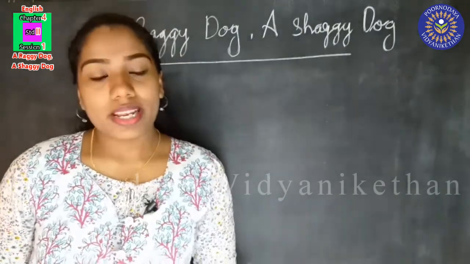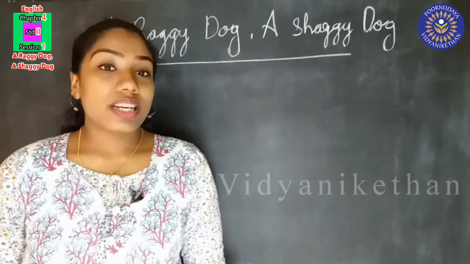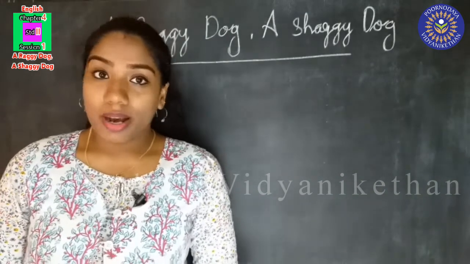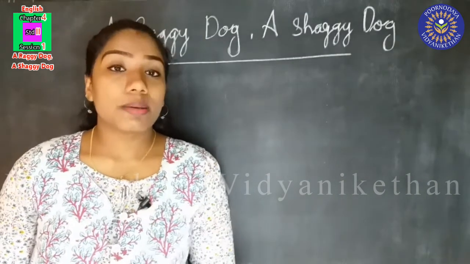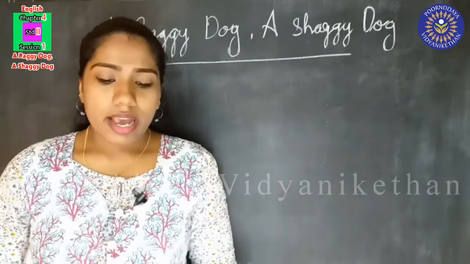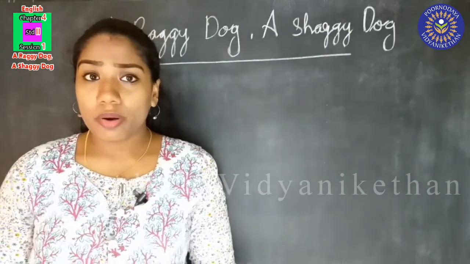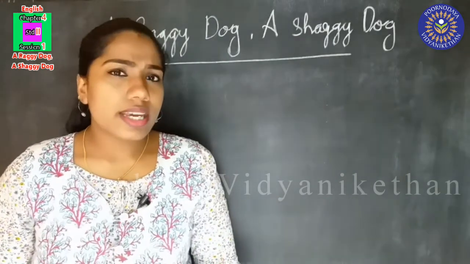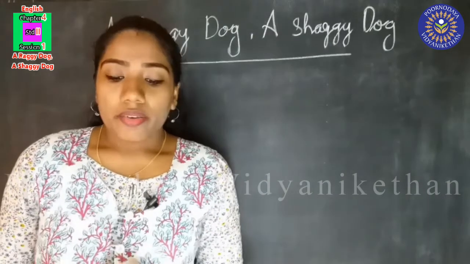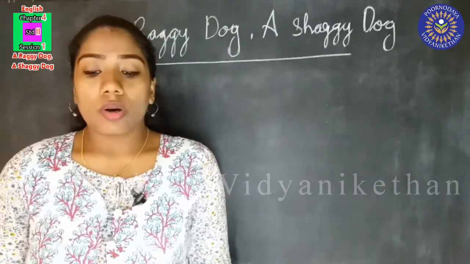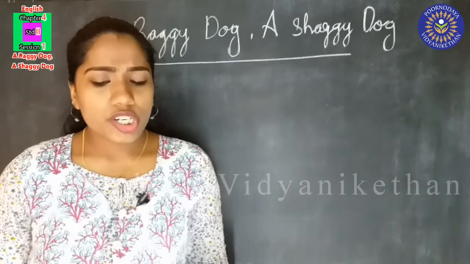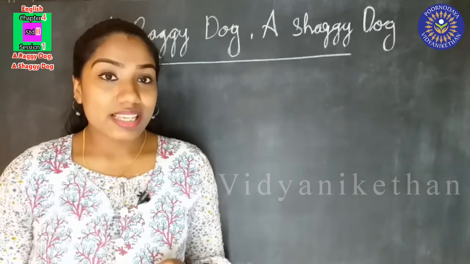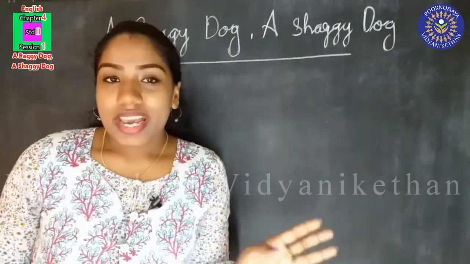Now, I'll explain it in detail for you. So, we are going to learn the poem. Have you seen a little dog anywhere about? Here the speaker is a boy and he is asking us, have you seen a little dog anywhere about? His dog is missing and he is asking us, have you seen a little dog anywhere? A raggy dog, a shaggy dog who's always looking out for some fresh mischief which he thinks he really ought to do. So this boy is telling us that his dog is a raggy shaggy dog.